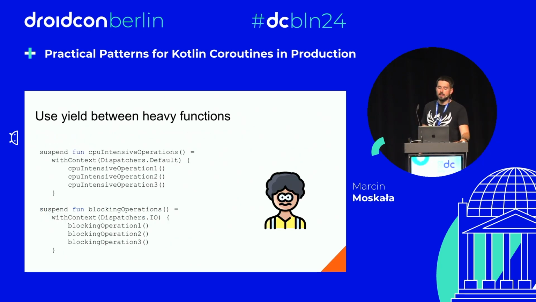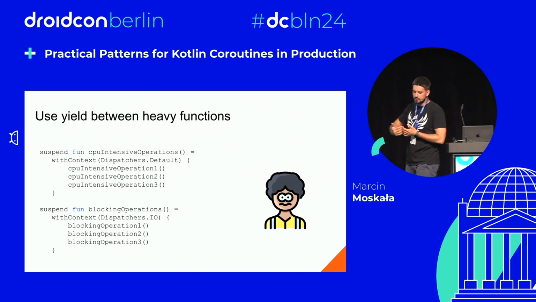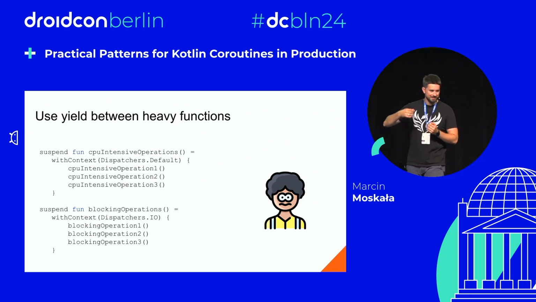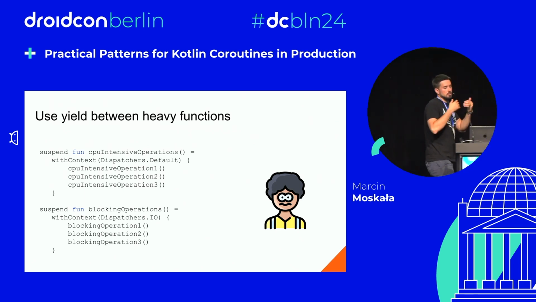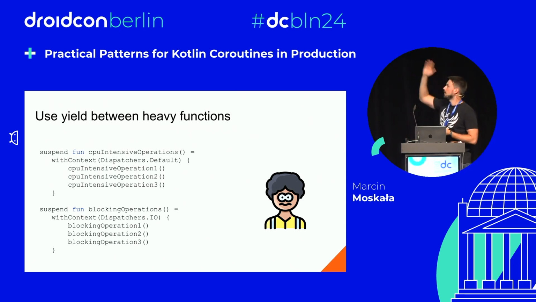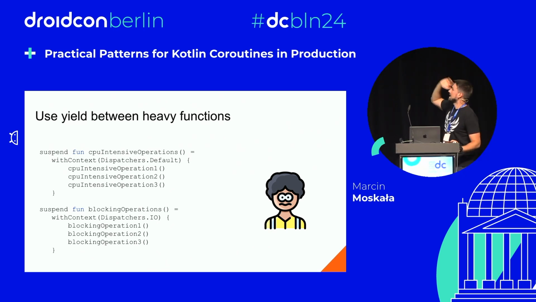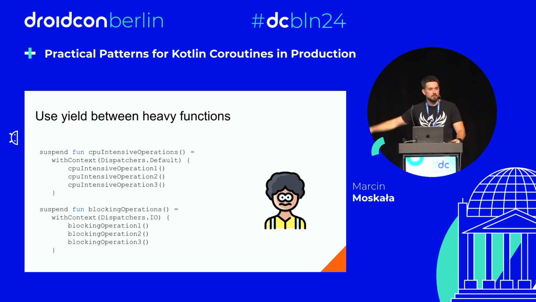Another problematic thing is what if you have many things that are blocking or CPU intensive and not suspending. As we said, cancellation works when we have a suspension point. Only when an exception is thrown at a suspension point can cancellation happen. Imagine here, while CPU intensive operation 1 was invoked, the scope got cancelled. However, our function wouldn't know about it until it executes CPU intensive operations 2 and 3. Why? Because there is no suspension in between, no place to throw CancellationException.